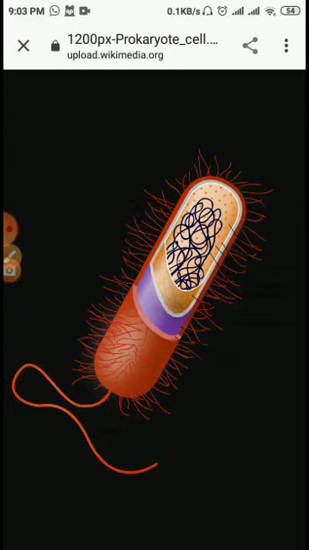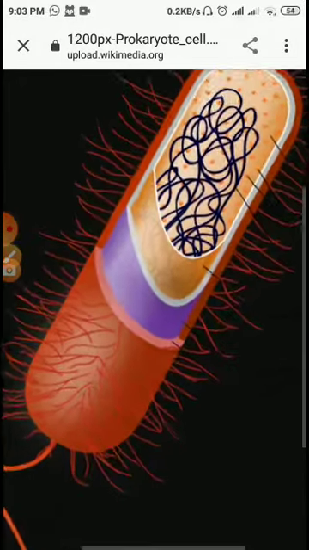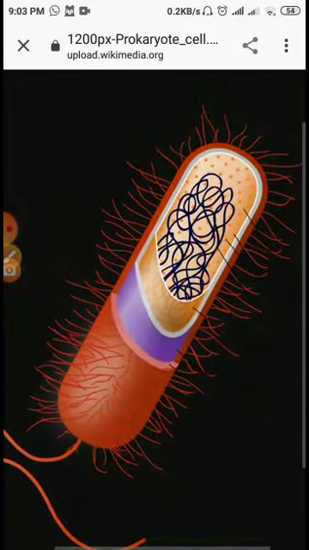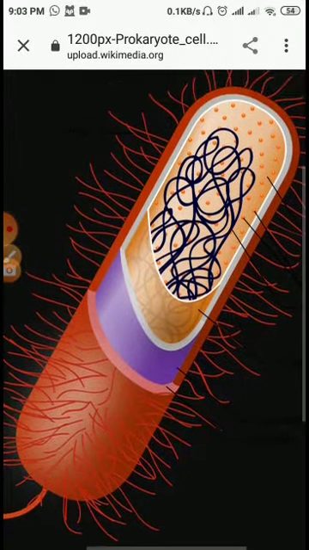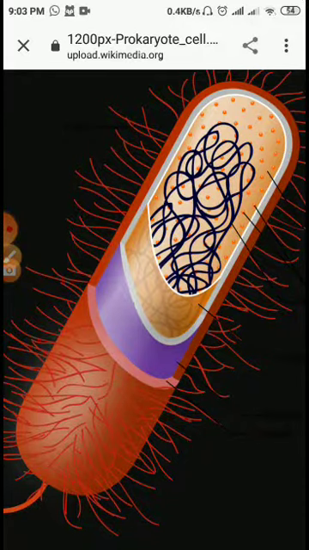So, my dear students, now let us see the types of the cells, kinds of the cells. Dear student, there are two types of the cells. Number one, prokaryotic cells. On this screen, you are looking at the prokaryotic cell.